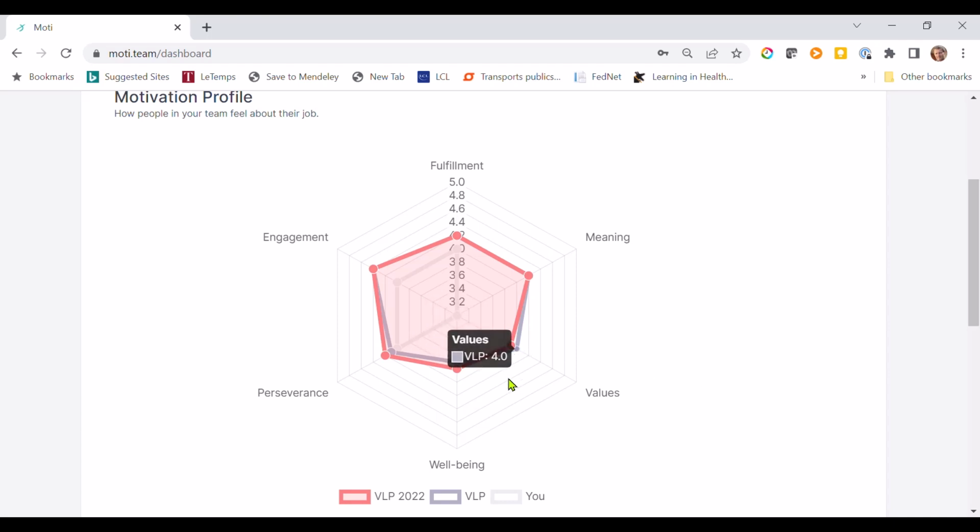Now in dark gray, it's VLP. VLP is the benchmark we chose. It's a circle. So that's another tutorial. But this is the benchmark against which we want to compare the VLP 2022 team in red. So these are the average scores.